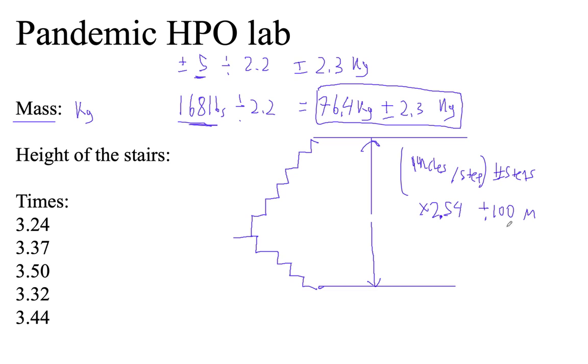Okay, so what I'm going to go with is that when we did the outside stairs, it was about 4.57 meters is what we figured out. But we measured each step, so it's got a healthy uncertainty. I'm going to say plus or minus 0.5 meters.